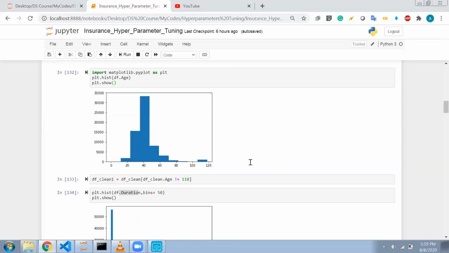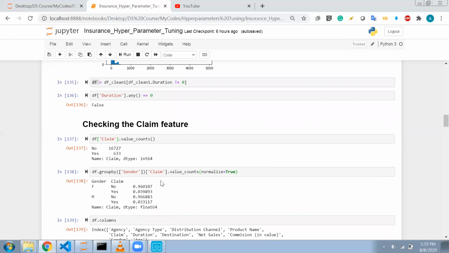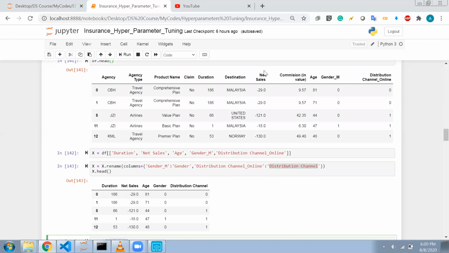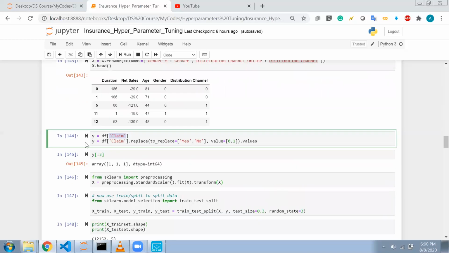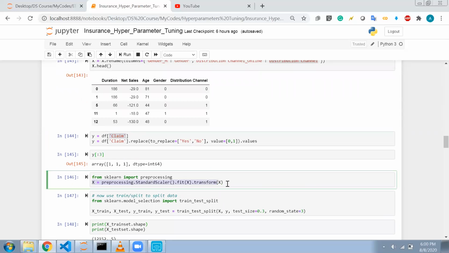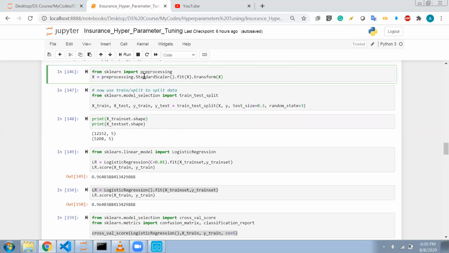The exploratory data analysis is not my aim in this case study, but I wanted to tell you how we do hyperparameter tuning. So I have my X and my Y, and I will normalize, that is standardize, my data using the standard scaler, so the values are scaled.